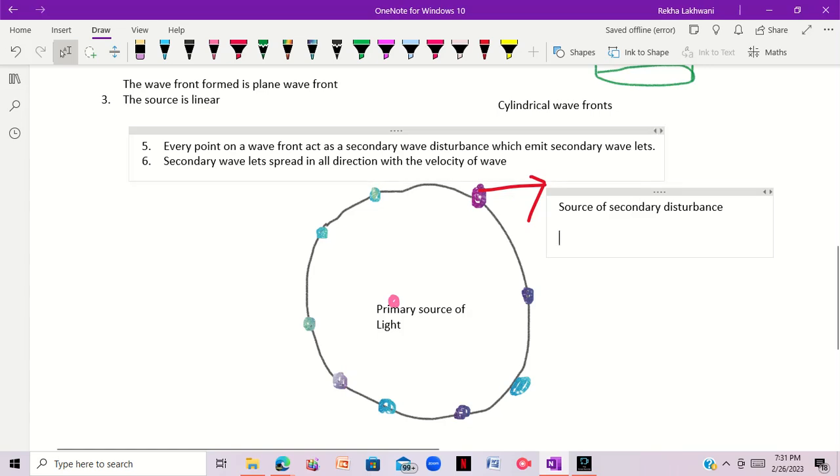So the points on the wavefront are known as source of secondary disturbance, and they emit secondary wavelets.